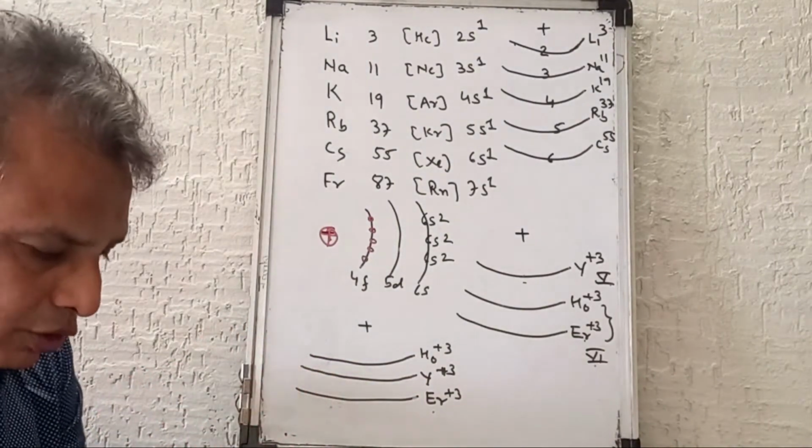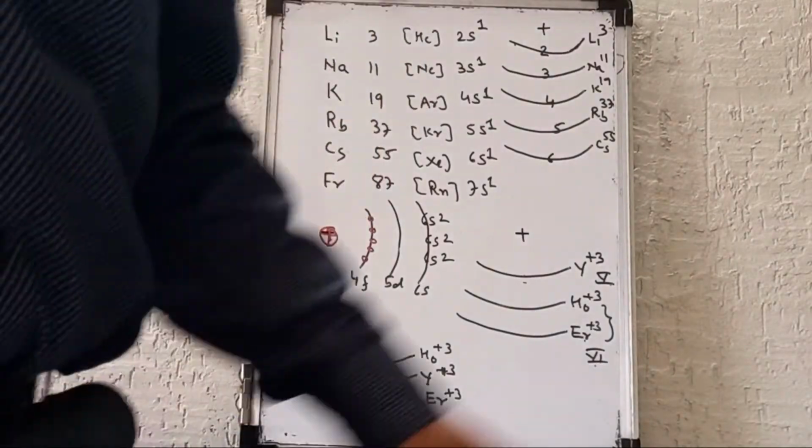Now, due to lanthanide contraction, atomic radii goes on decreasing, and the difference between two consecutive lanthanide elements is less than 0.01 angstrom. Therefore, the atomic radii of lanthanide elements are quite near to the fifth period elements, and there is a possibility of a fifth period element between two consecutive lanthanide elements.